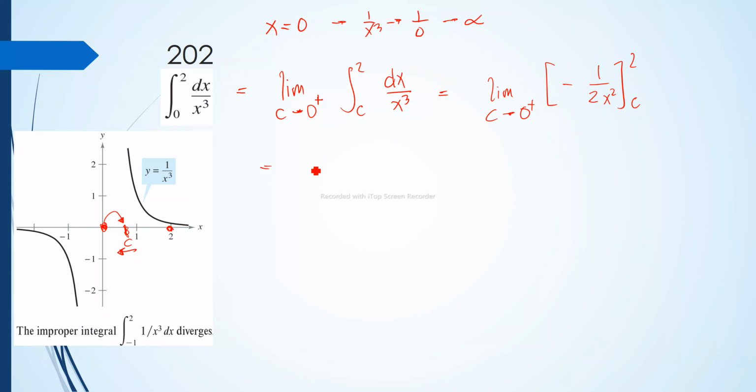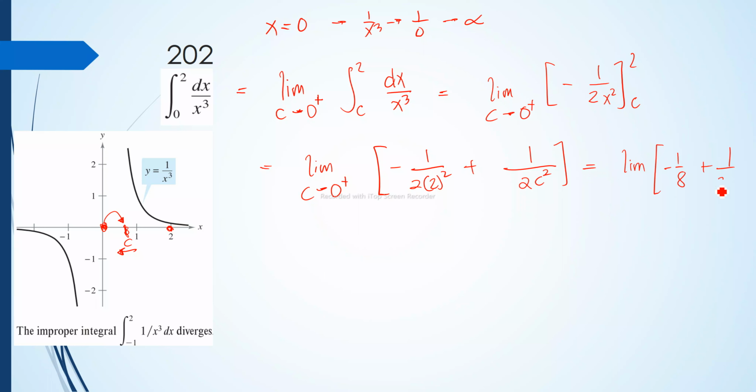So this is equal to the limit of negative 1 over 2 times 2 squared plus 1 over 2c squared as c approaches 0 from the right. It's equal to the limit of negative 1/8 plus 1 over 2c squared as c approaches 0 from the right.